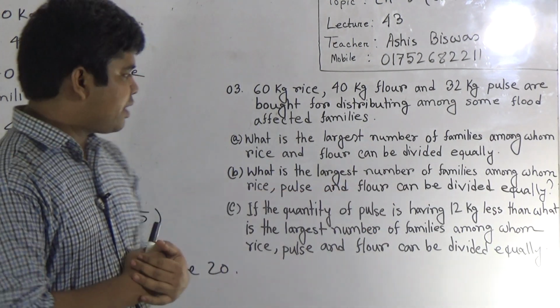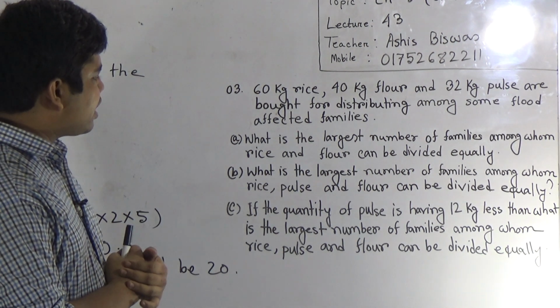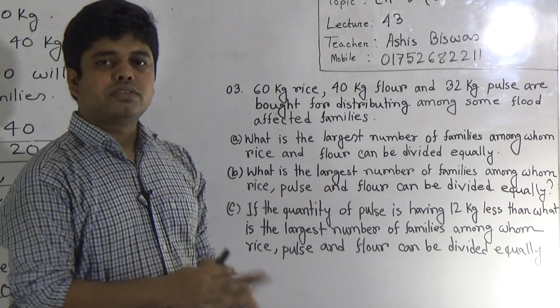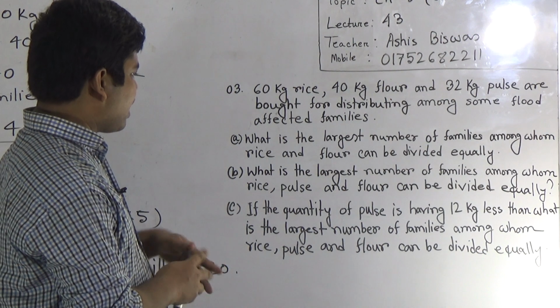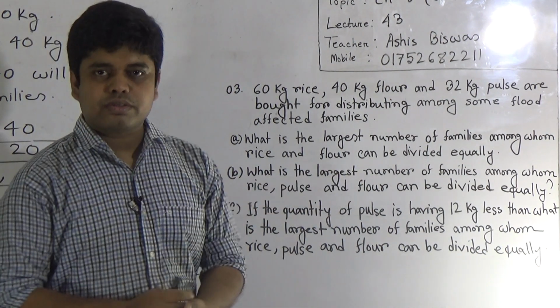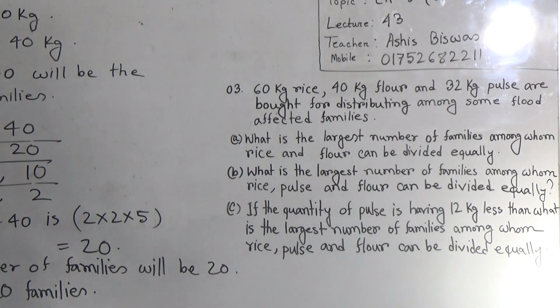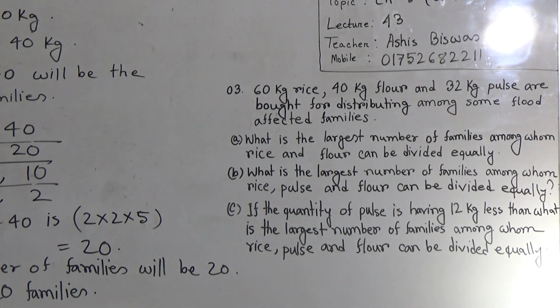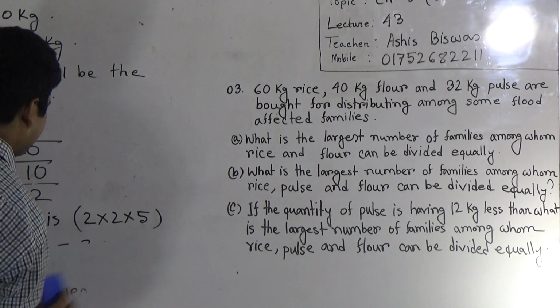After that we find the HCF of the required numbers and we get the largest number of families, just like this one. Okay, so I erase this to solve question B.